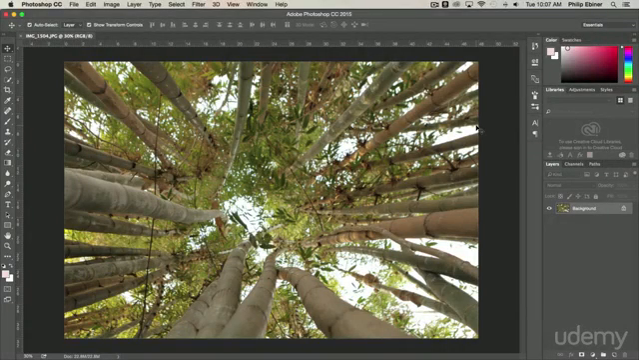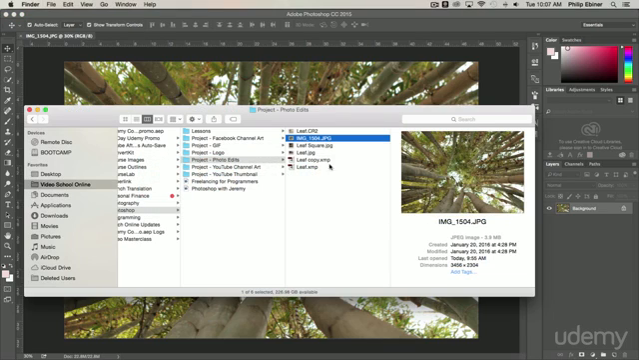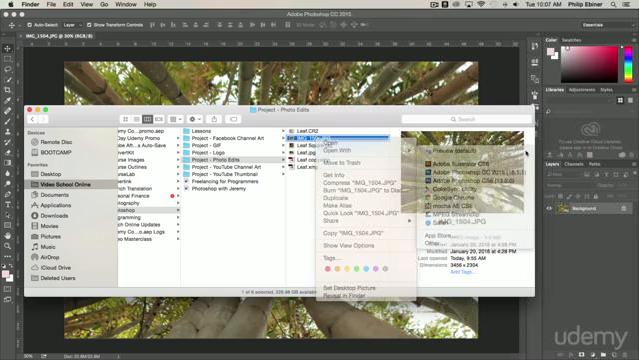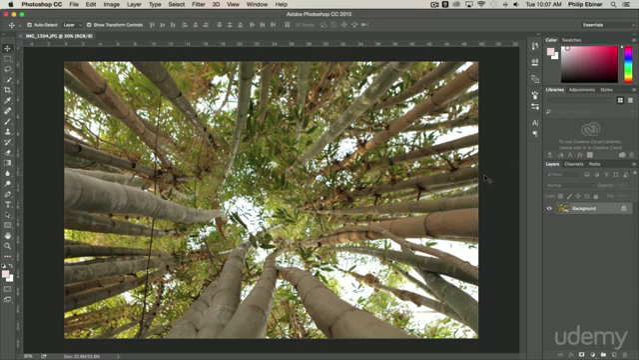In this lesson, we're going to learn how to edit JPEG images, so non-RAW images, really any sort of image that is not a RAW image in Photoshop. To open your files in Photoshop, just find them in your Finder or Documents, right-click, and choose to open with Photoshop.